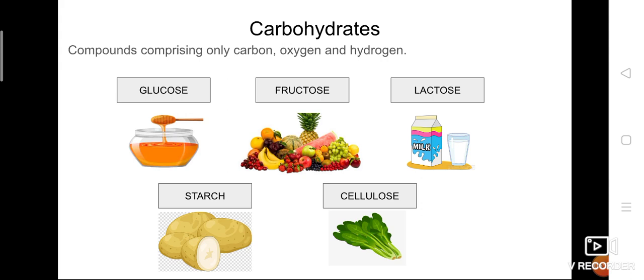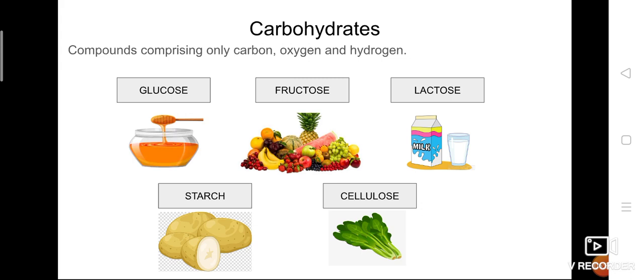No, with that the difference is there only. Okay, so in structure and formula they only differ, but the general constituents present in carbohydrates are carbon, hydrogen and oxygen. Okay, when we talk about glucose, fructose, lactose, starch, cellulose, I told you they are nothing but carbohydrates. They are derivatives of carbohydrates.